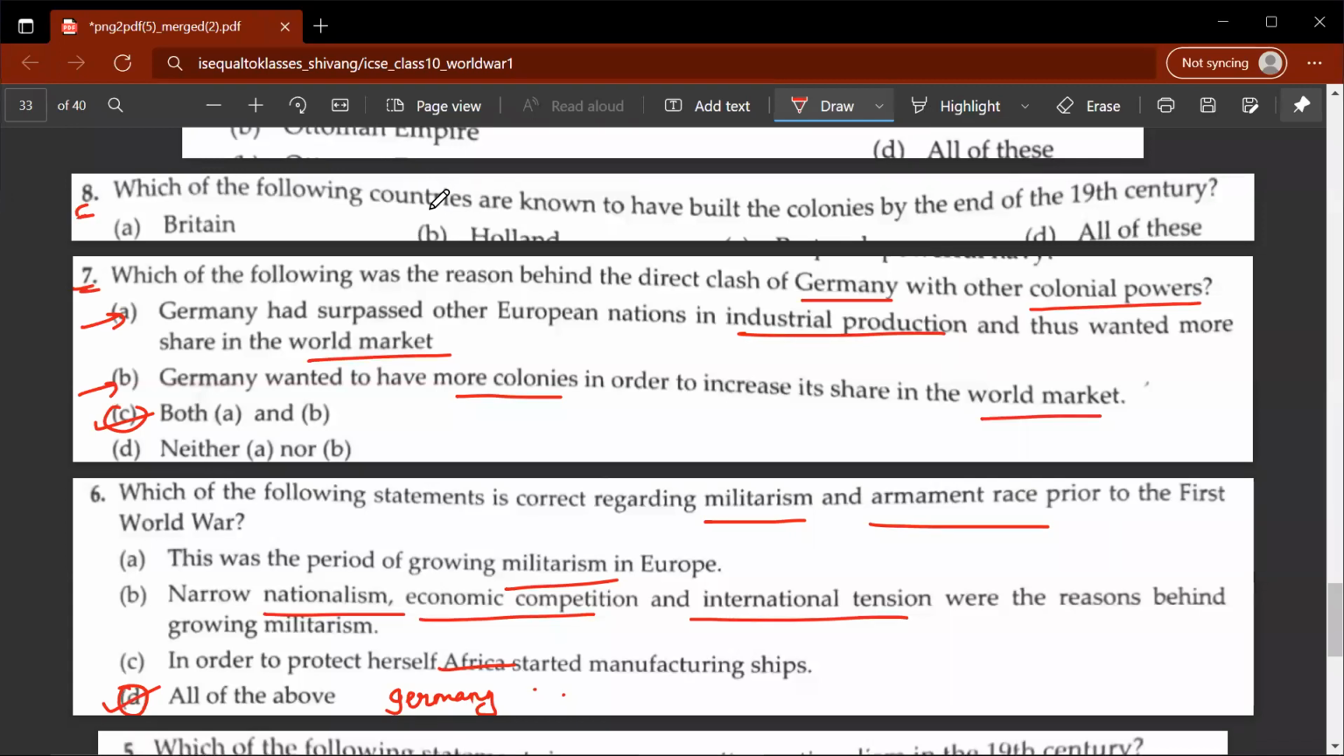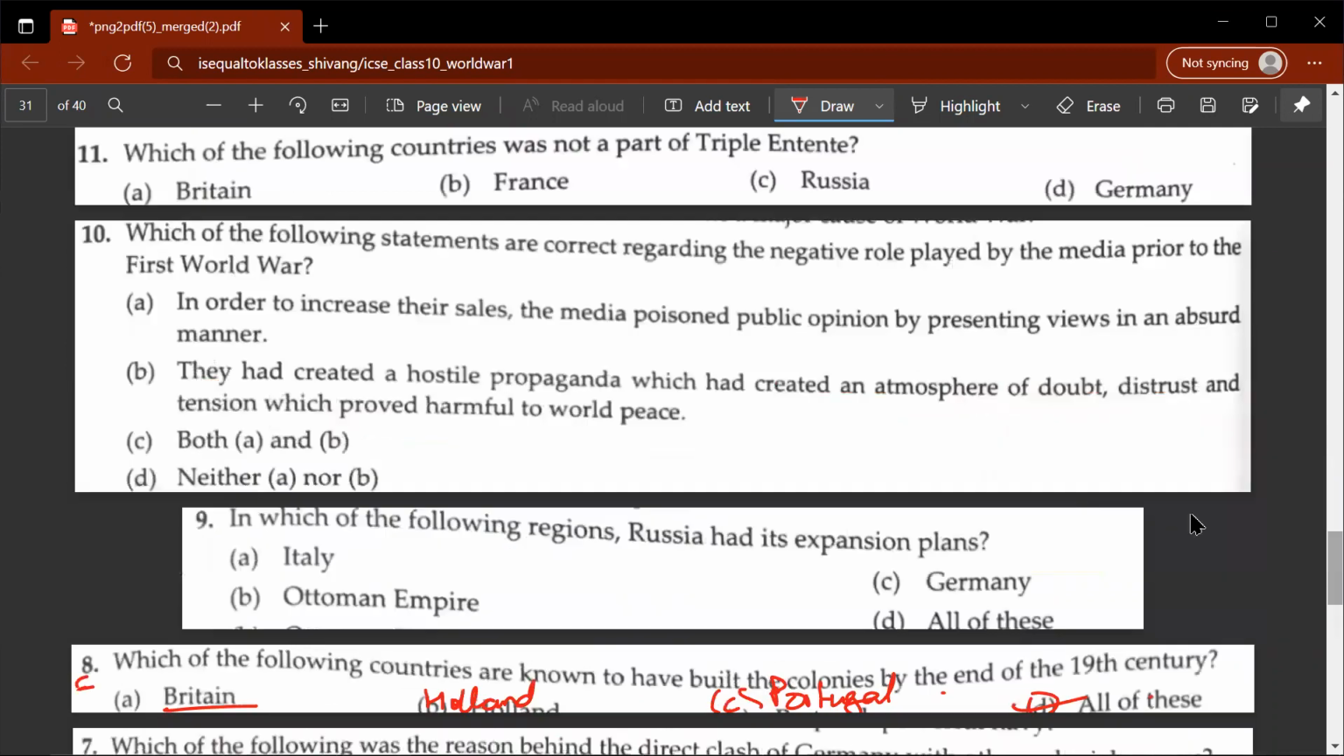Which of the following countries were known to have built colonies by the end of the 19th century? I'll just read the options because options B and C aren't visible. So, anyways, the correct answer in this case would be D. Now, the countries that are listed over here that aren't visible on the screen: A is of course Britain, B is Holland, C is Portugal, and D is all of these. So D would be the correct answer.